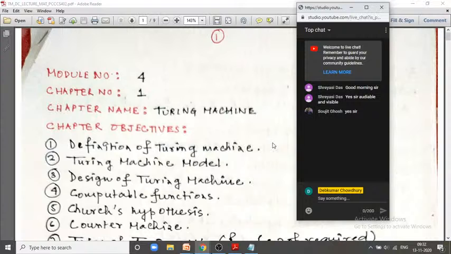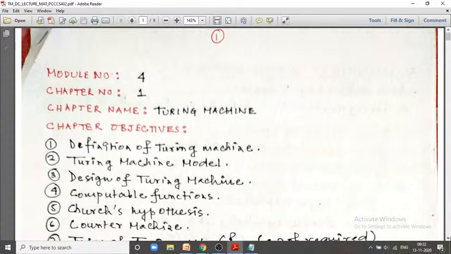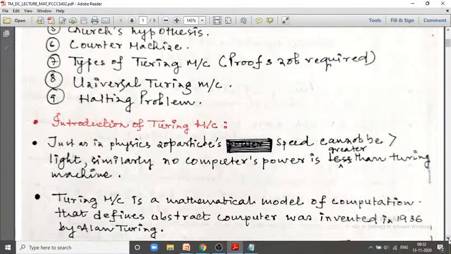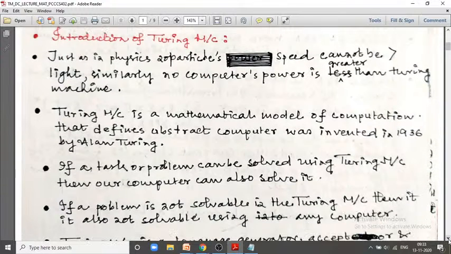Okay. So before moving into the detailed discussions about some problems which have already come in previous competitive exams, let us discuss first the brief of the Turing machine so that it will be clear to you. First of all, what is Turing machine?